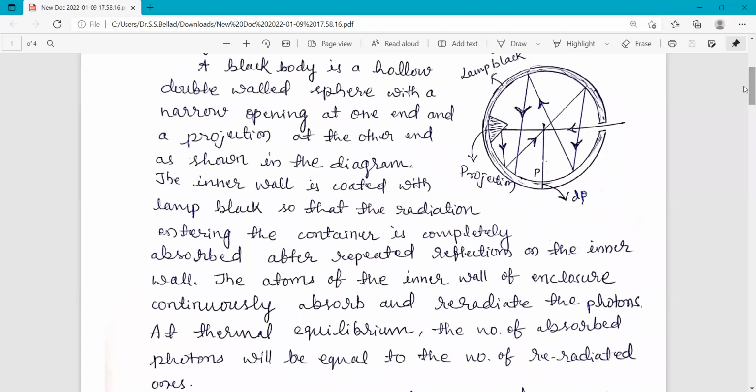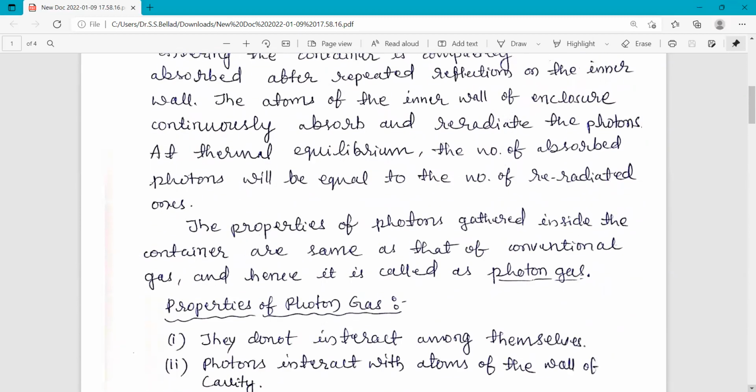So the atoms of the inner wall, that means the atoms of the lamp black, because lamp black is coated over the inner wall, continuously absorb the photons and also re-radiate the photons. At thermal equilibrium, the number of absorbed photons will be equal to the number of re-radiated ones.